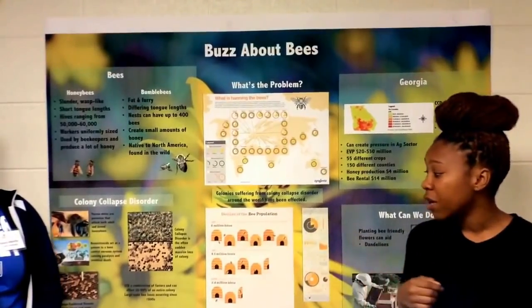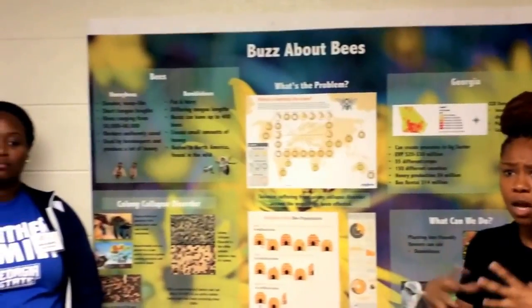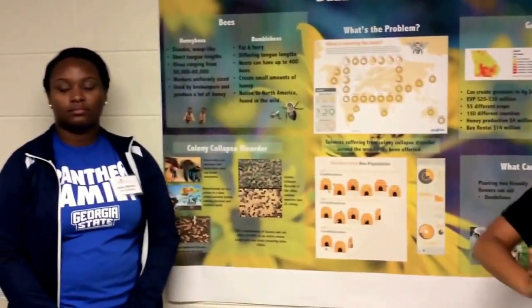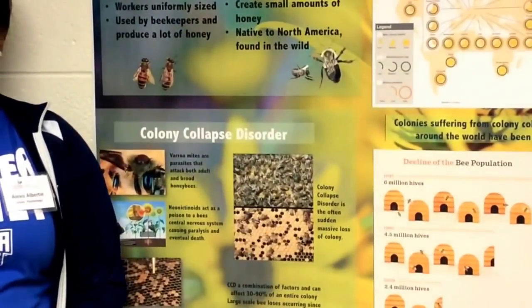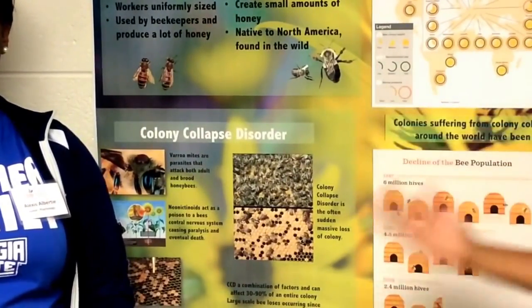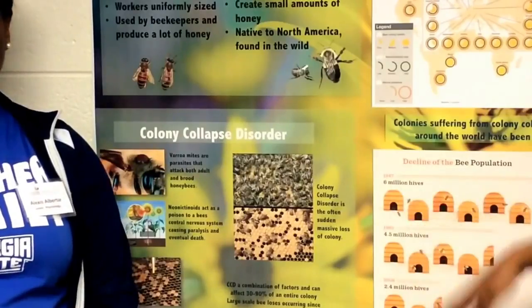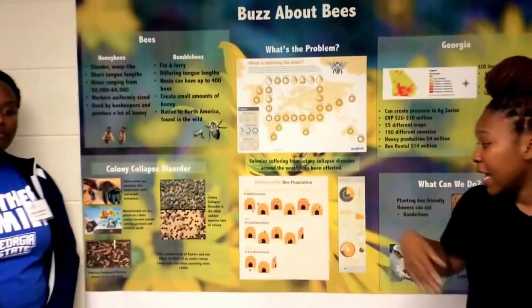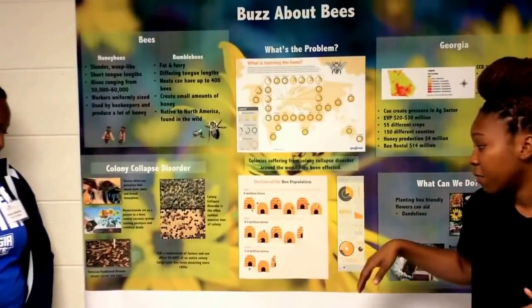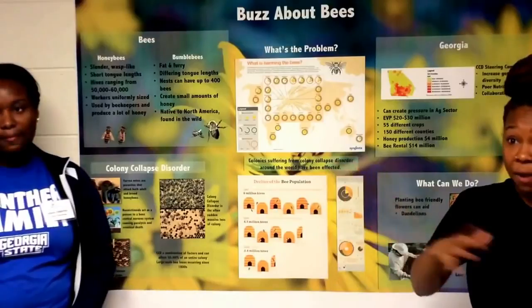Colony collapse disorder is the abrupt disappearance of bees in the world, and it's extremely huge, and there's no scientific cause, but scientists have said that these factors, the varroa mites, the neonicotinoids, and the foulbrood disease, could be the cause of colony collapse disorder. And in the wintertime, it affects 30 to 90% of the entire colony, so it can wipe out that much of a colony.